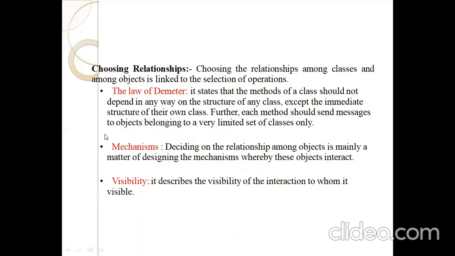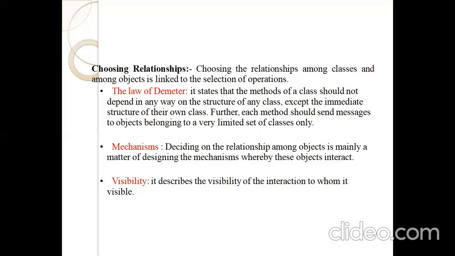The Law of Demeter determines the method, that is, the method performs operations within the class or its related classes. And next one is mechanism. Deciding on the relations among the classes is mainly a matter of designing mechanisms whereby these objects interact. That is, the mechanism is the interaction between the objects.